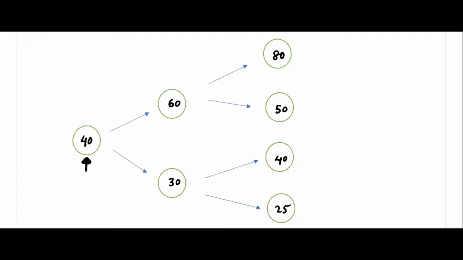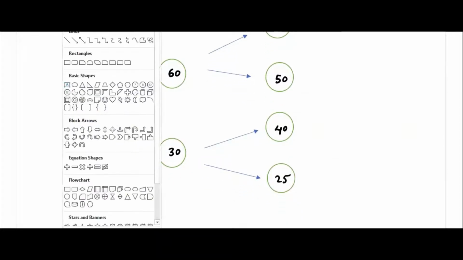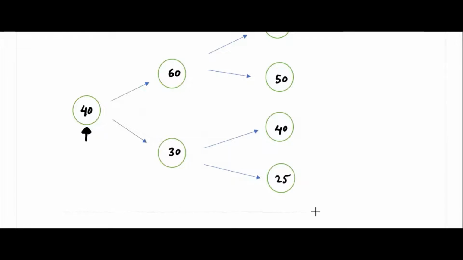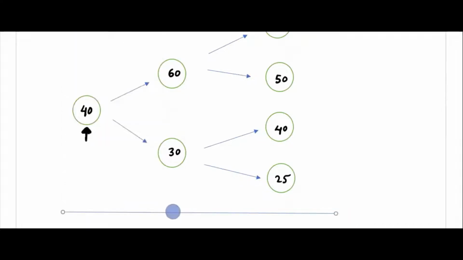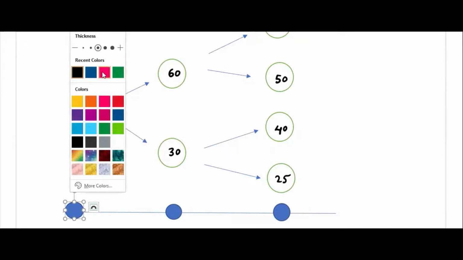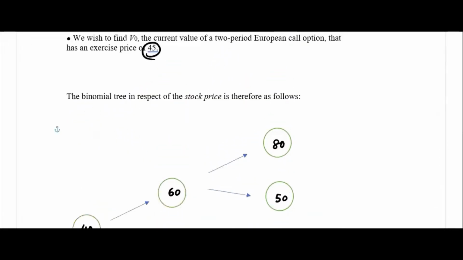So the strike price is given, 45. That means in case of a European call option, remember, there is no way one can exercise before. So these are the 3 times. This is time 1, this is time 2, and this is time 0. There is no way the buyer can exercise before the expiry date. This is a European call option.